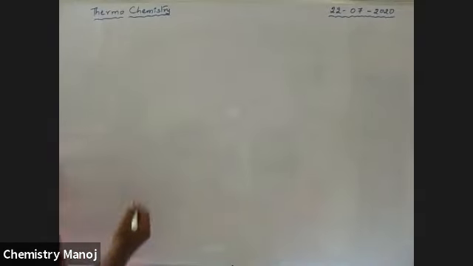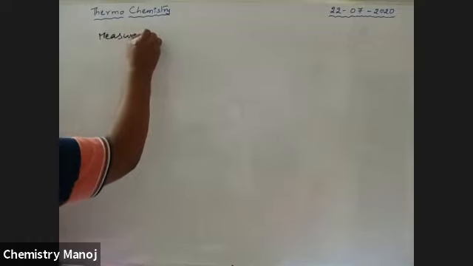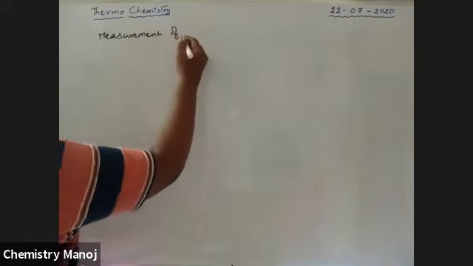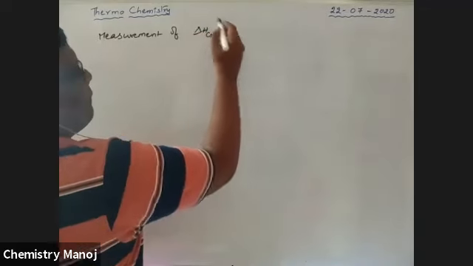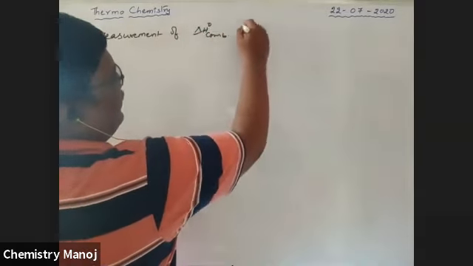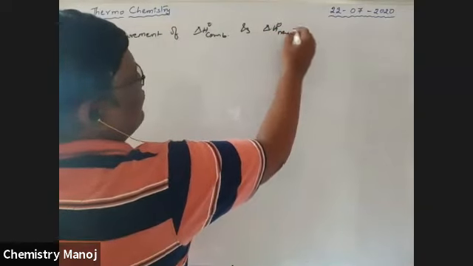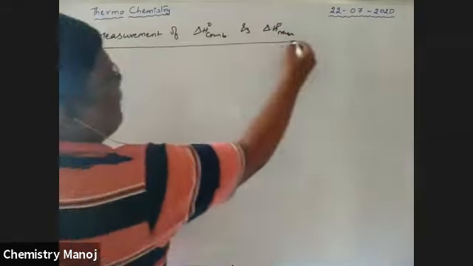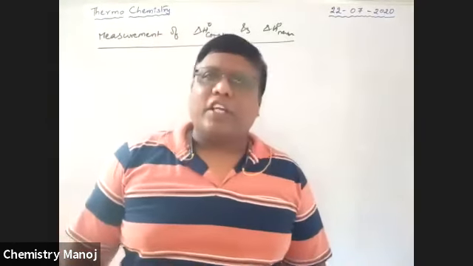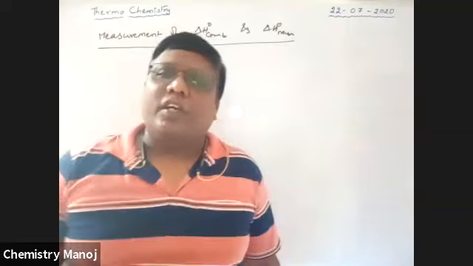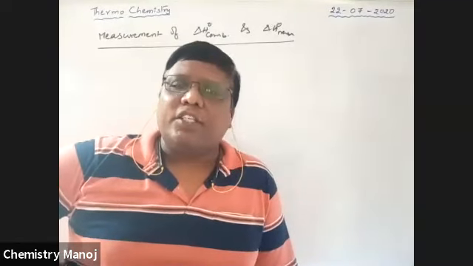Next, that is measurement of delta H combustion and delta H neutralization. That is how to measure heat of combustion and heat of neutralization.